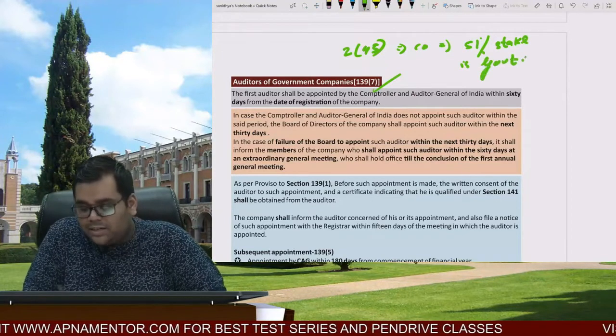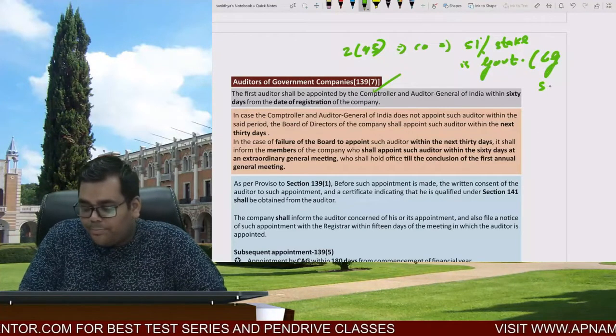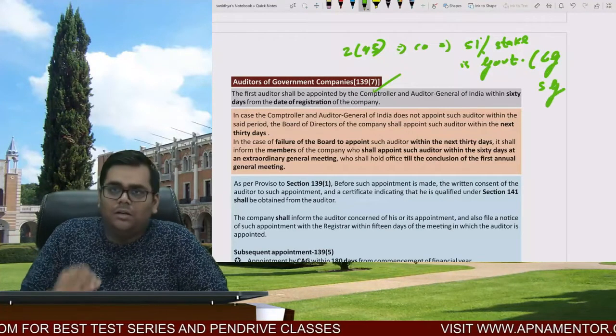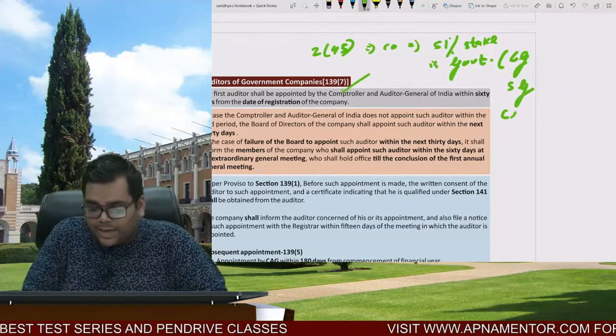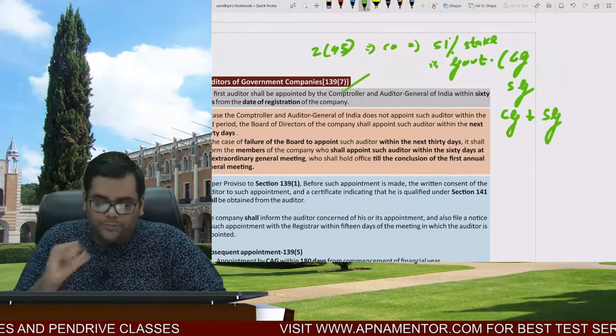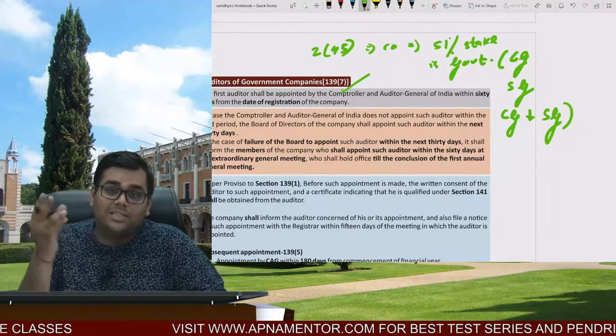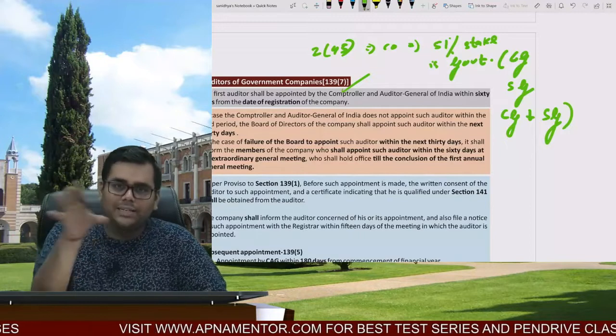Now, this stake can be of the central government or of the state government. There is also a possibility that it can be partially CG controlled and partially SG controlled. But do remember, the section says that the stake shall be of the CG or the SG or partially by the CG and the SG.